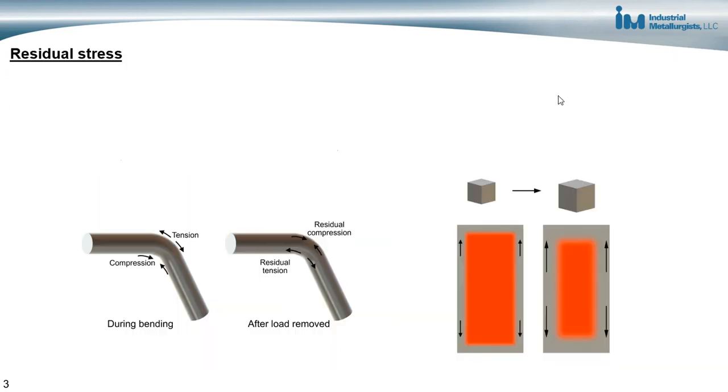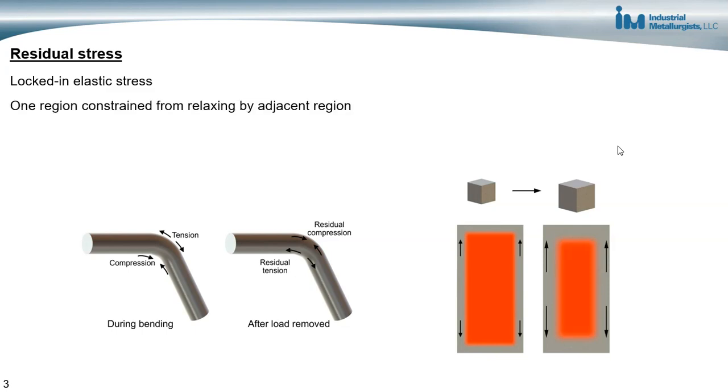Residual stress is important because residual stress can add to the applied stress or subtract from the applied stress, affecting whether a crack forms or grows in a material. So residual stresses are locked-in elastic stresses within a material, and these form during cold working, during heat treating, during welding and other processes. What happens is you get locked-in elastic stresses because one region in the metal is constrained from relaxing by the adjacent region of the metal, and so they can't relax the elastic stresses.